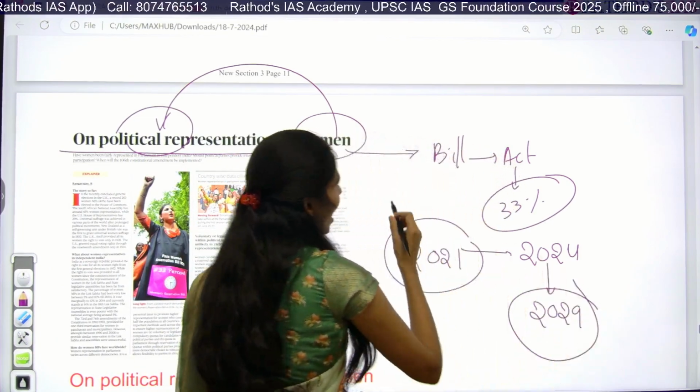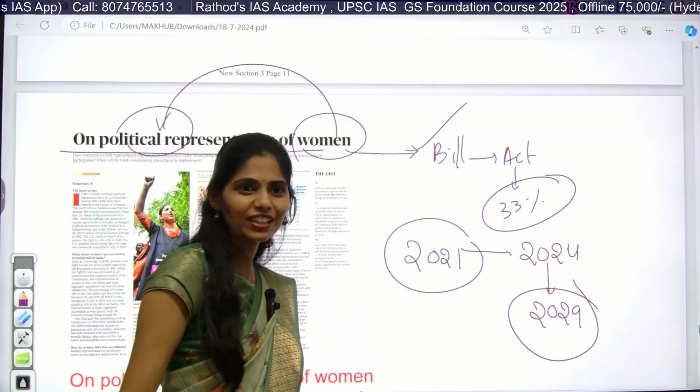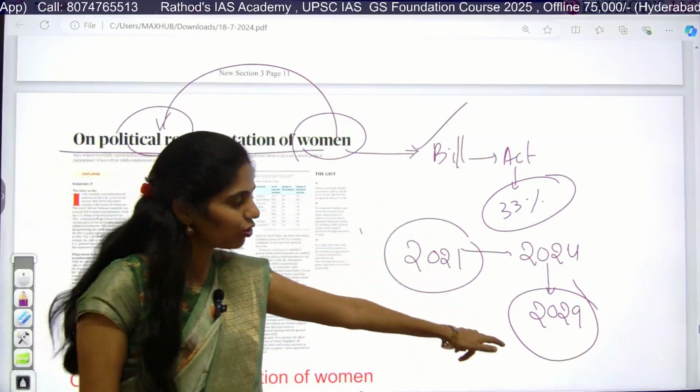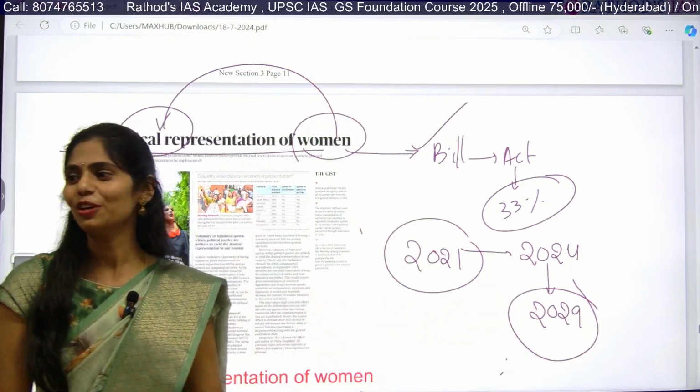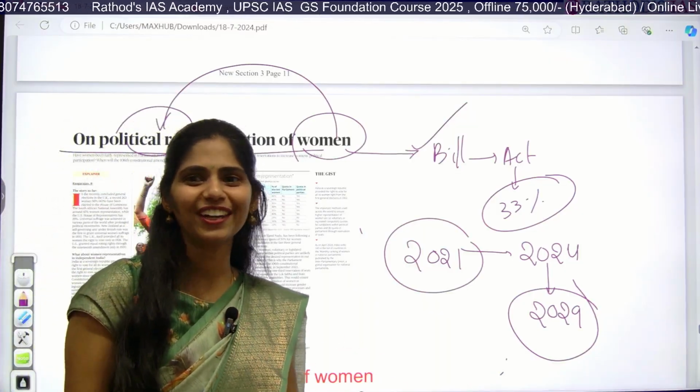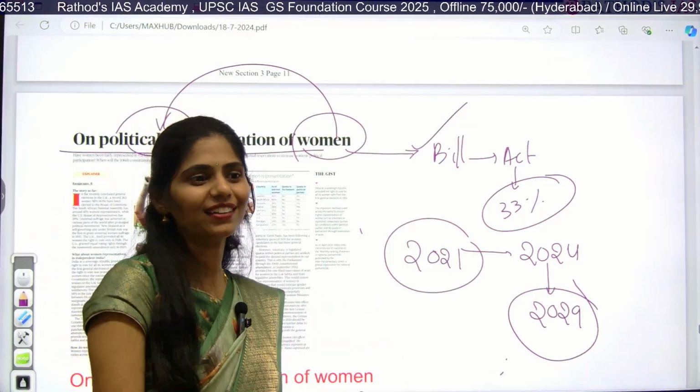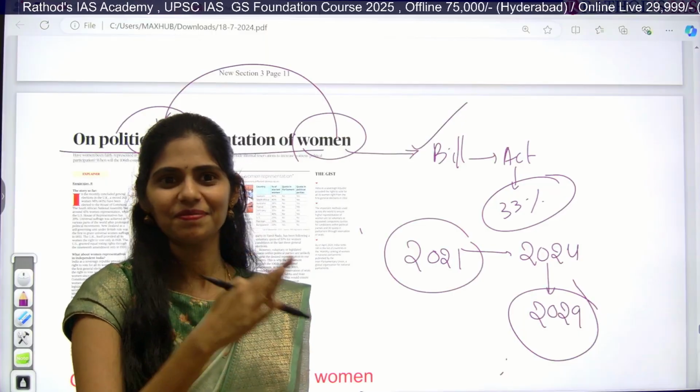So although this bill had been passed in 2023 itself, we have to wait until 2029 to implement it. You can see how slow the process is in India. So you people should make India run fast. Okay.